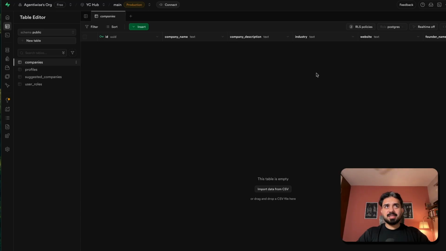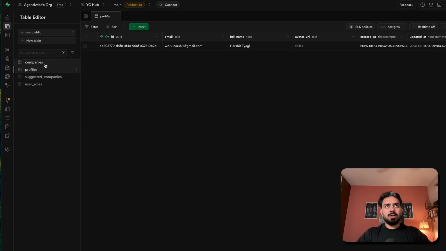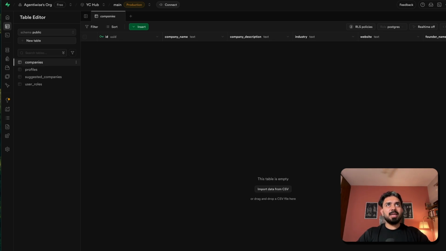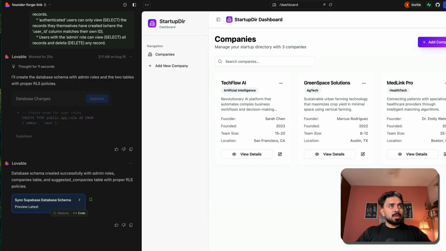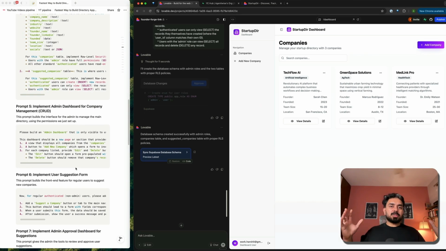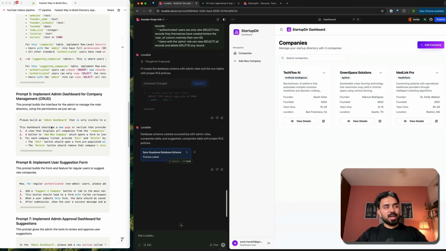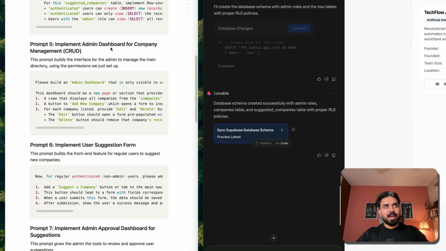Great, this is good. We have profiles and suggested companies, which are again empty for now. Profile is one. I'm the logged in user, so this one is for me. This is good. So prompt 4, the database setup, is done. Let's move on to adding some functionality. I'll implement an admin dashboard for company management so that I can create new companies, read, update, delete if I want to, have that sort of capability.